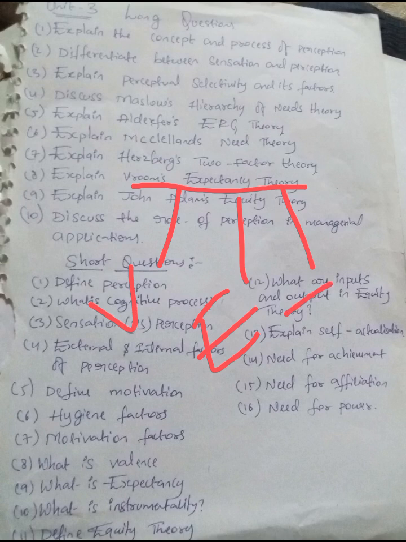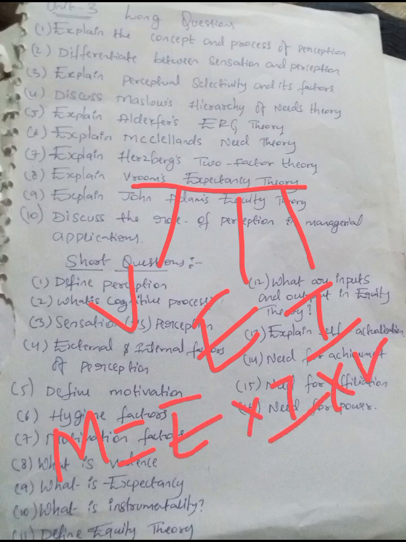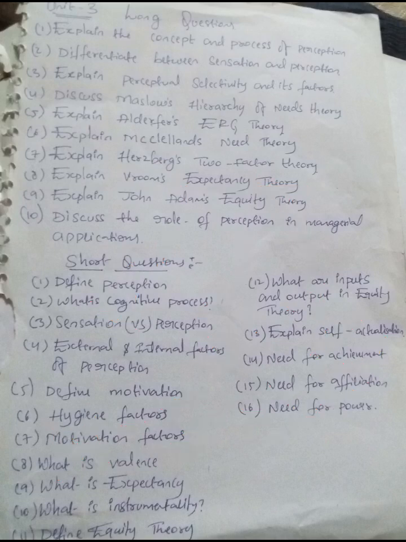And I, instrumentality, is the belief that performance leads to rewards. So the model: motivation is equal to E into I into V, meaning valence, expectancy, and instrumentality. Okay, that is equal to motivation. This is the formula for Vroom's expectancy theory, and it is propounded by the theorist Vroom. Am I clear? If any factor is zero, motivation becomes zero.